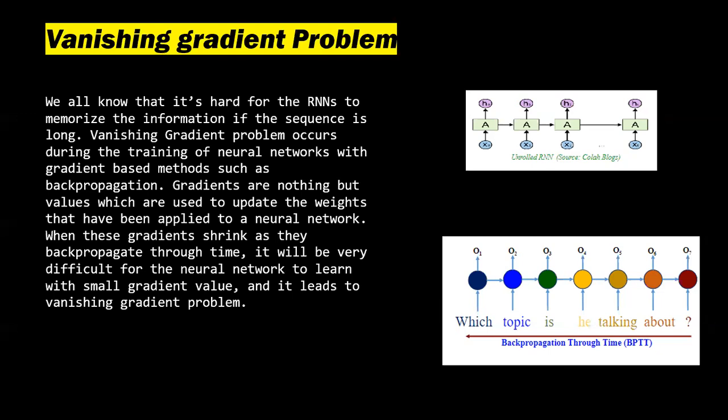For instance, consider a sentiment analysis problem where we use a simple RNN to process a sentence and then classify the intent from the inputs. During this, first the word 'which' is fed into the RNN, then 'topic', then 'is', then 'he', then 'talking', and then 'about'. When this last input is fed as an output into the feed-forward neural network, it classifies the intent. In the process of training an RNN, there are three major steps that happen.